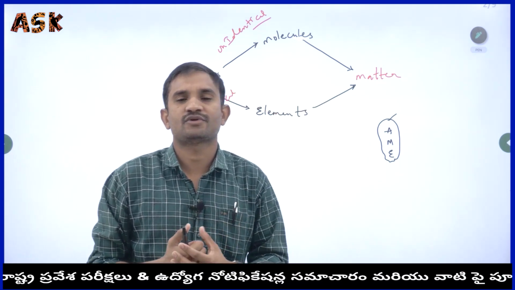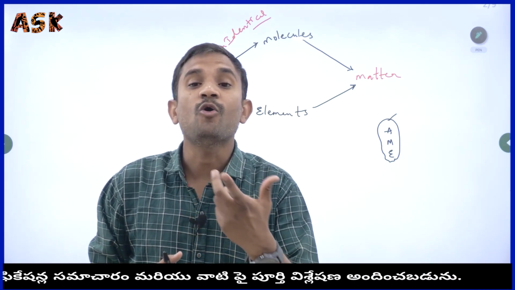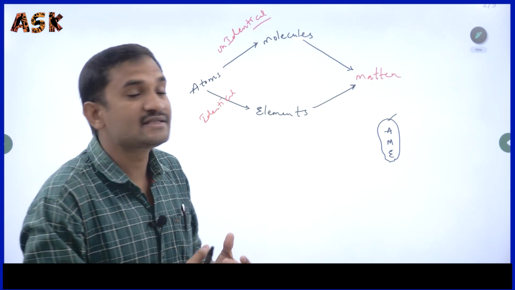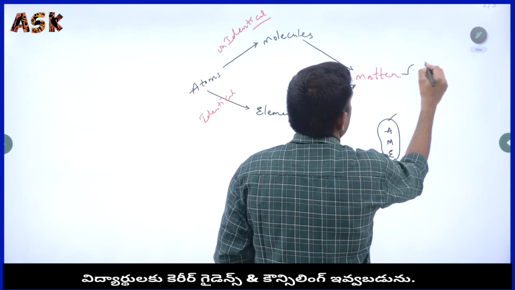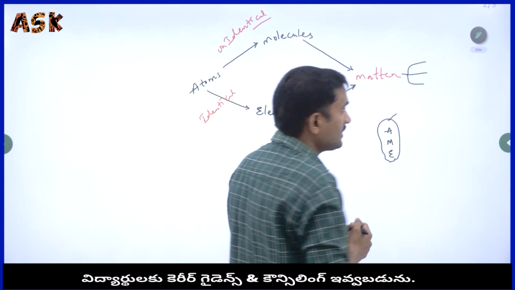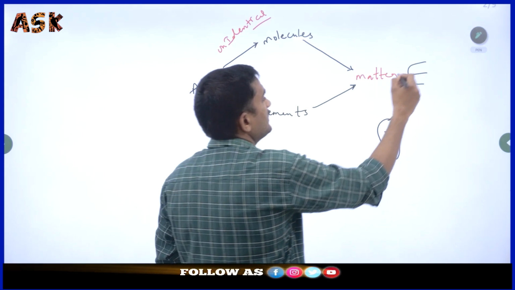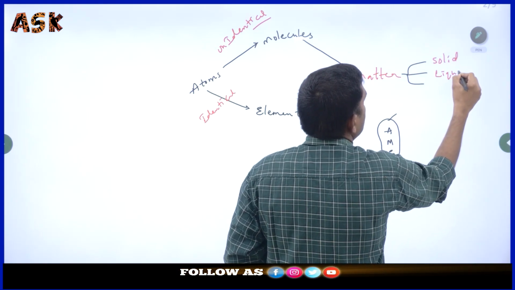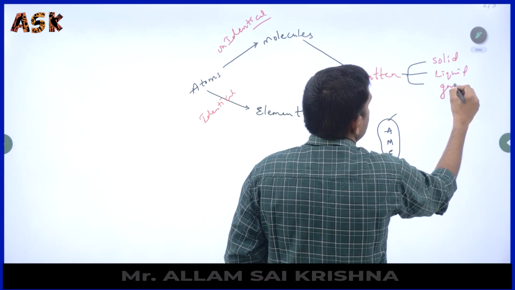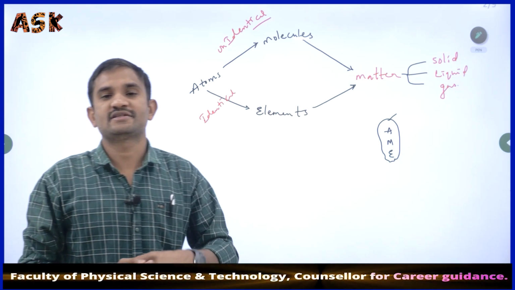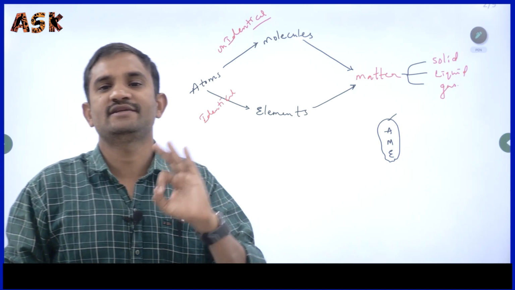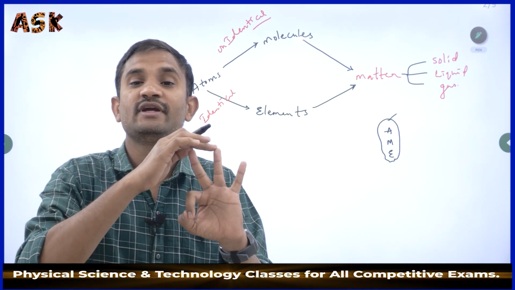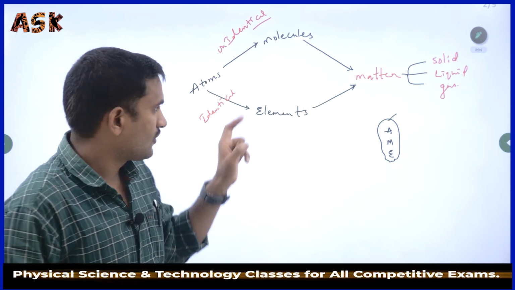What is my next question? Matter exists in how many states? A simple, fundamental question. Matter exists in 3 states. What are those? A solid state, liquid state, and gaseous state. According to our physical science subject, matter exists in 3 states: solid, liquid, and gas.